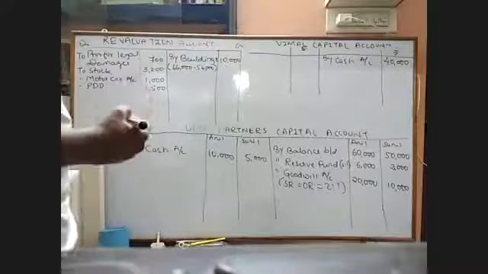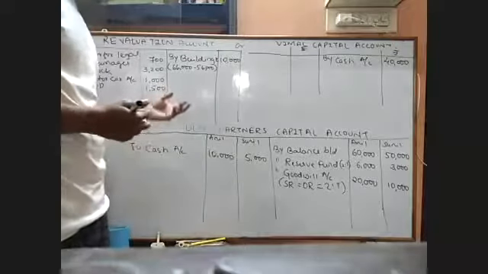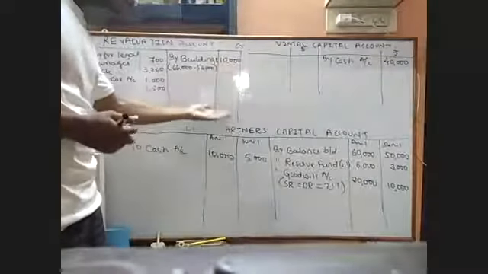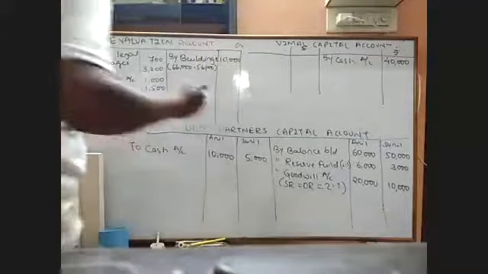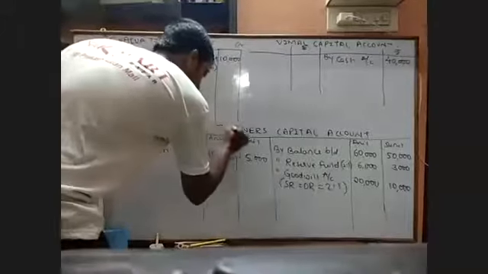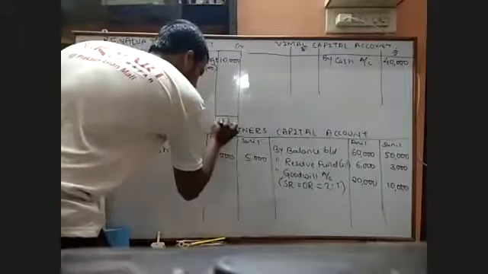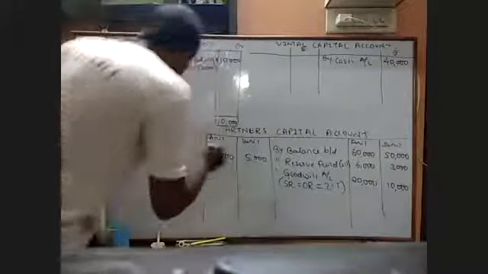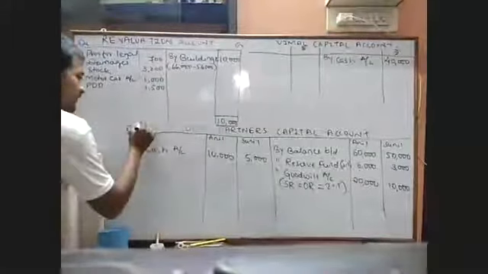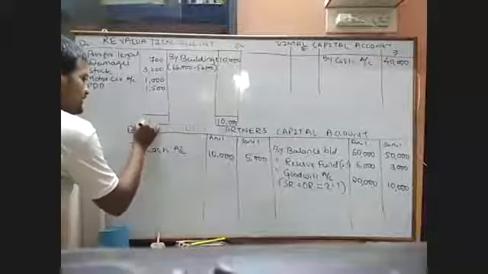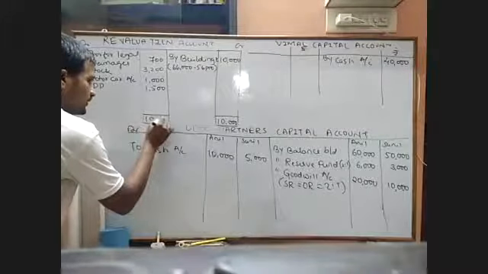Now, by looking at this revaluation account, I can easily understand that it is the credit side which is greater. So I take total of credit side, that is 10,000, which means that there will be a profit. So I keep the same total on debit side also as 10,000.